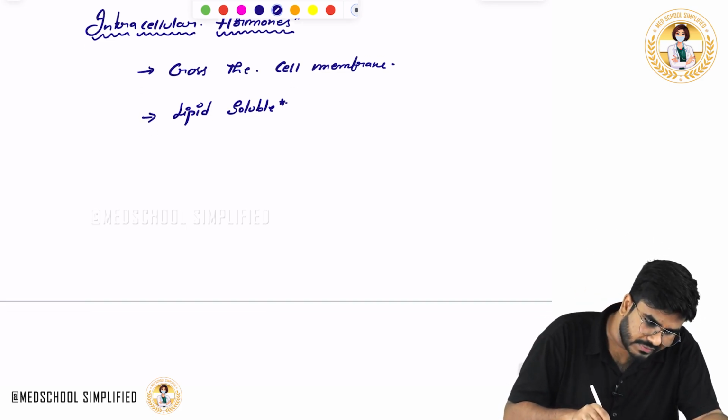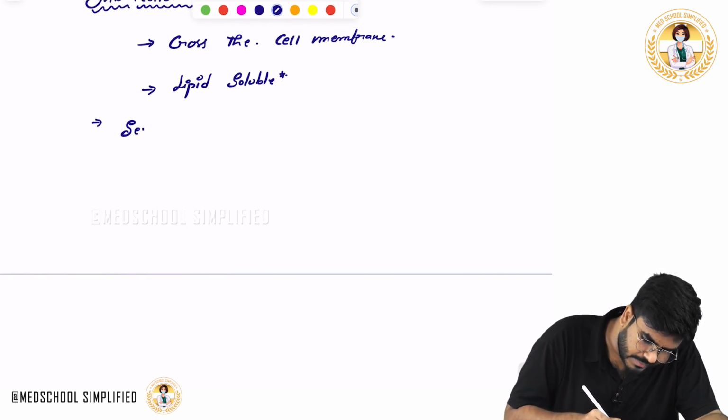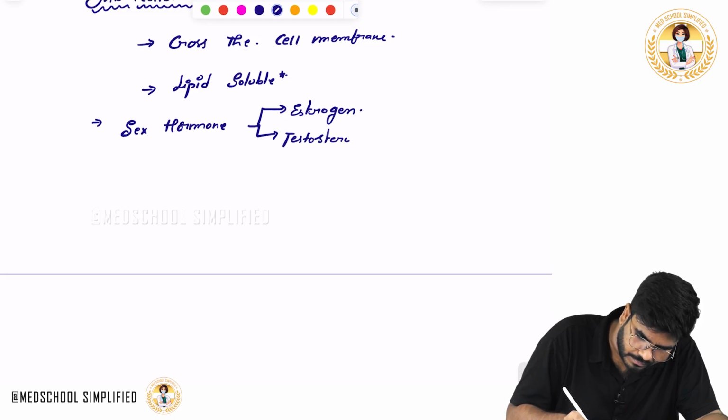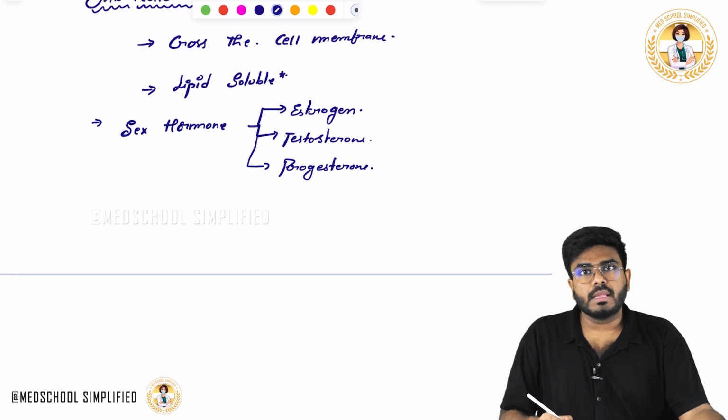So, what are the examples of these hormones? These hormones' examples are the sex hormones. Okay, sex hormones like estrogen, testosterone, progesterone. Okay, progesterone.